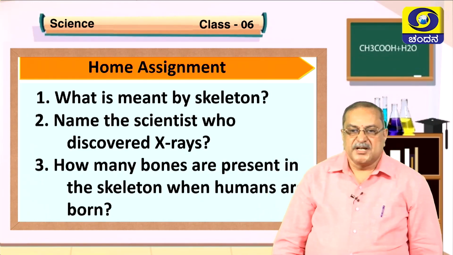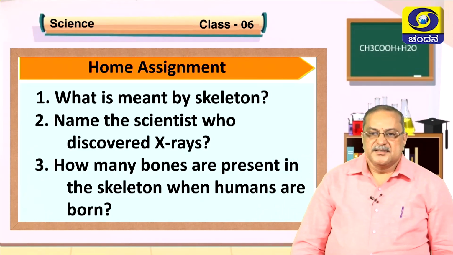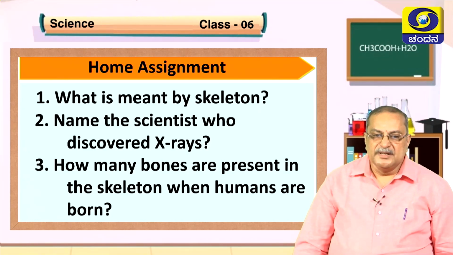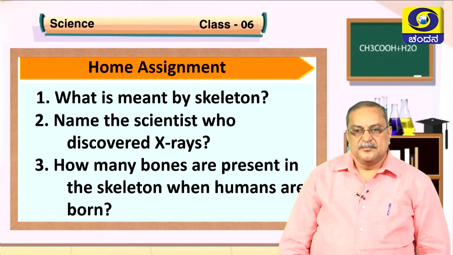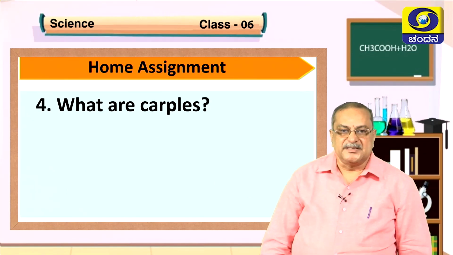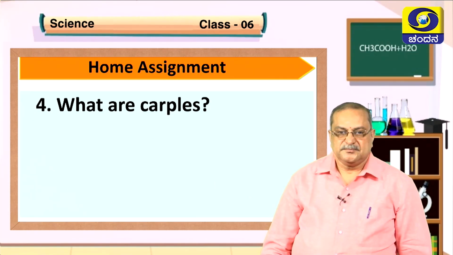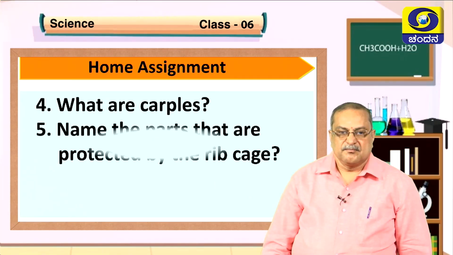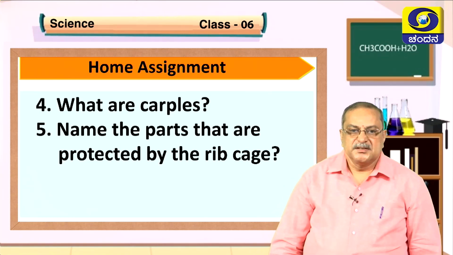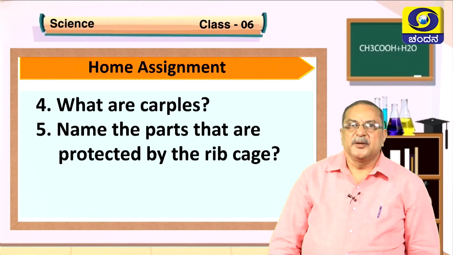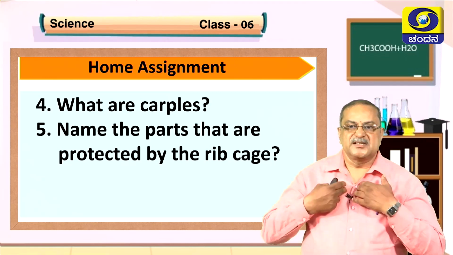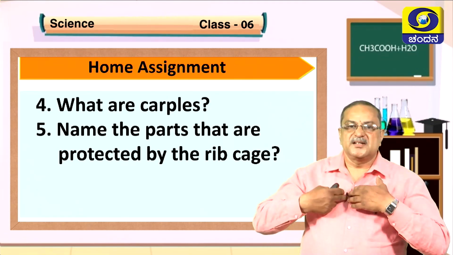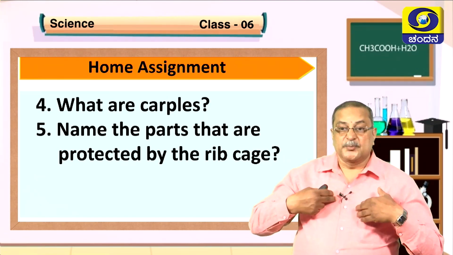How many bones are present in the skeleton when humans are born? What are carpals? Name the parts that are protected by the rib cage. So rib cage is this one, and which are the parts inside that are protected.